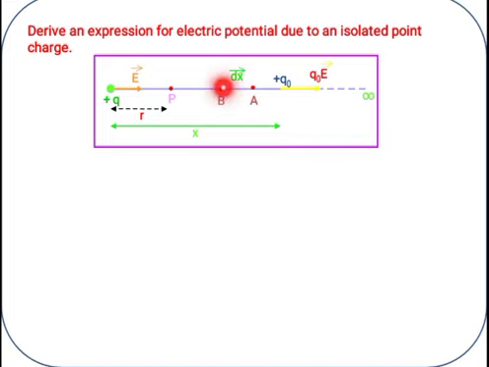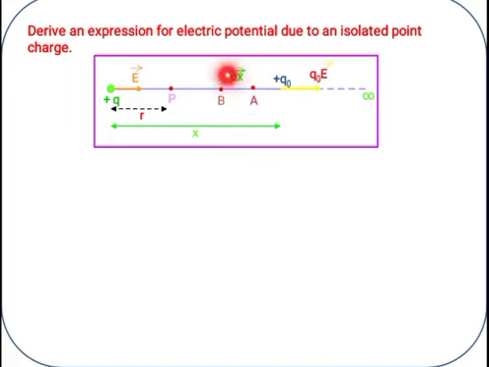The charge gets displaced from A to B, and that displacement is denoted by dx. We know the formula W is equal to F into S. Instead of S, if I substitute dx, this displacement, then W is equal to what?